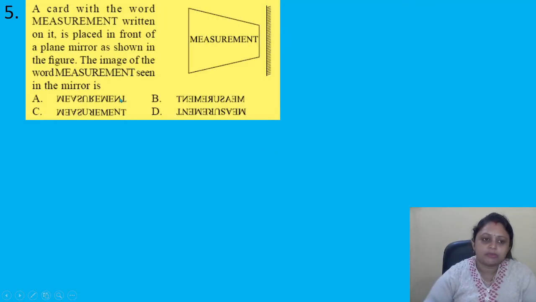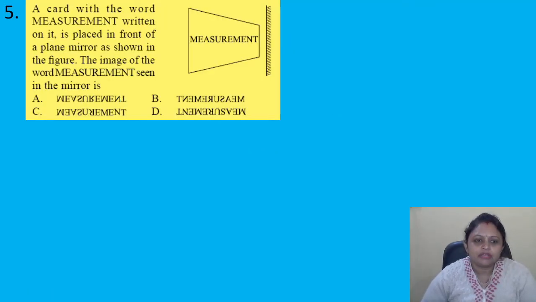Coming to the next question, a card with the word measurement written on it is placed in front of a plane mirror as shown in the figure. The image of the word measurement seen in the mirror is, 4 options are given. We have to find out the correct option.